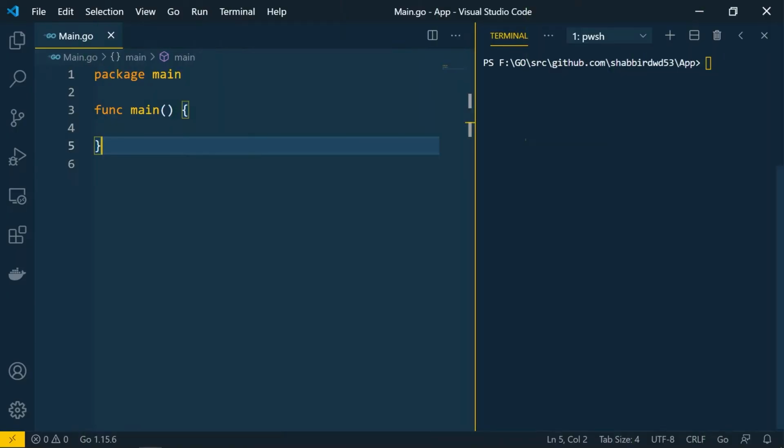Now let's see the constants in Go language. Constants are very similar to variables in Go language. The only difference is once the constant is created, you cannot change its value. So let's see how to create a constant.